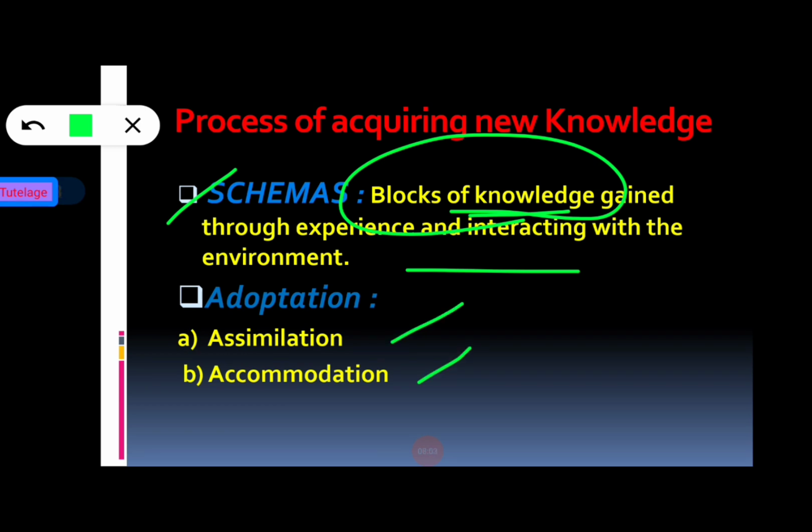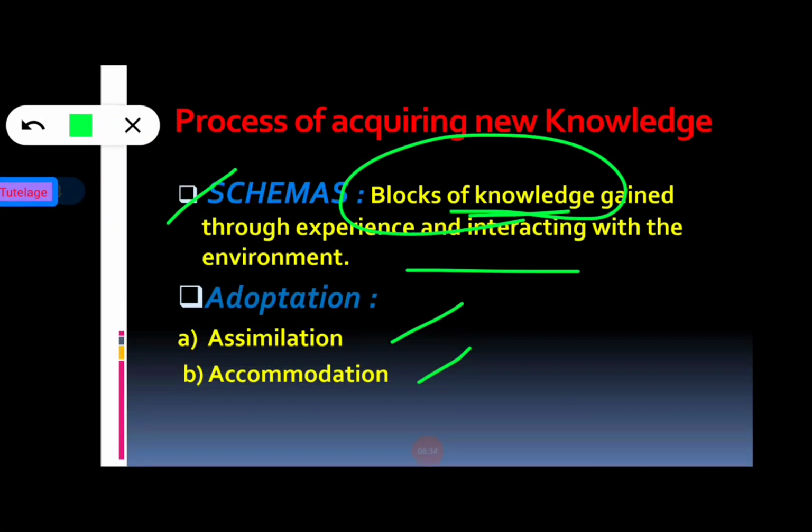So before going to the discussion on adaptation, at first we have to see an example of schema. A young child may first develop a schema for a horse. She knows that a horse is large, has hair, has four legs and a tail. So that is the basic schema for a horse.